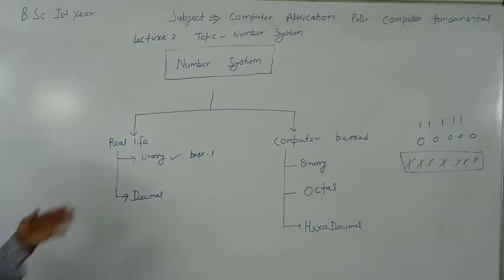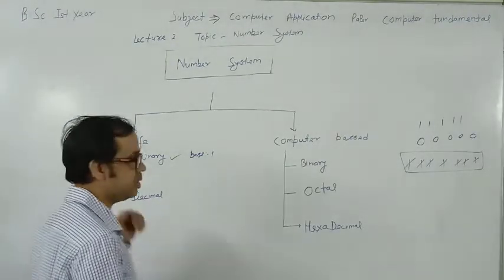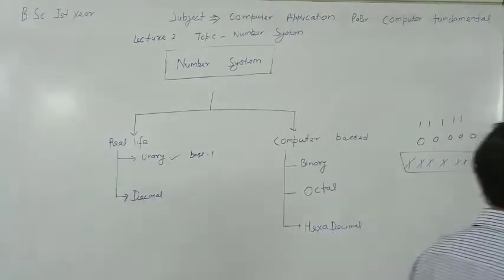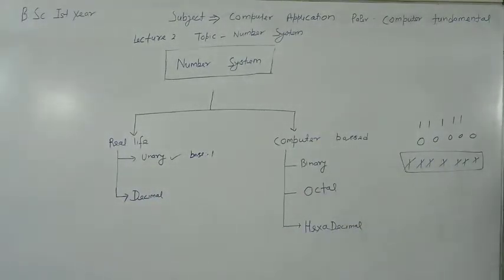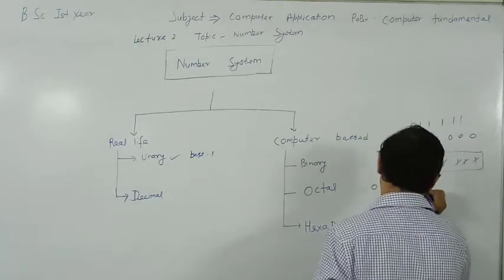After some time, as our generations grew and civilizations started, human beings made progress on this topic also, and made a new number system called the decimal number system. In the decimal number system, he generates the symbols from 0 to 9.